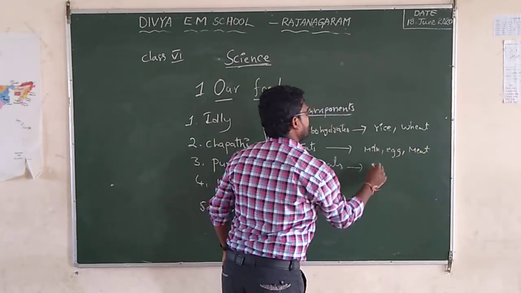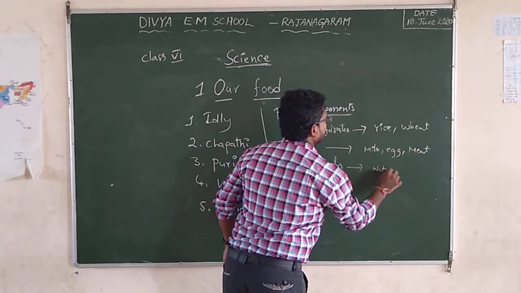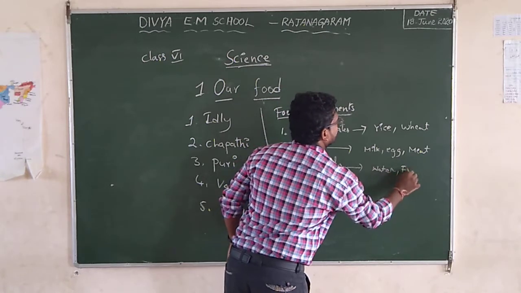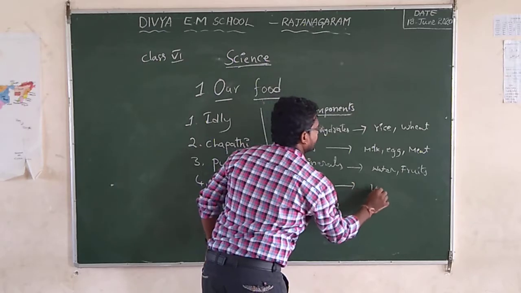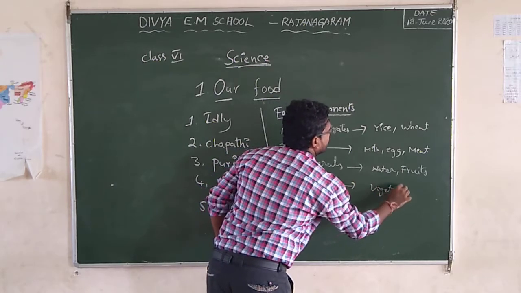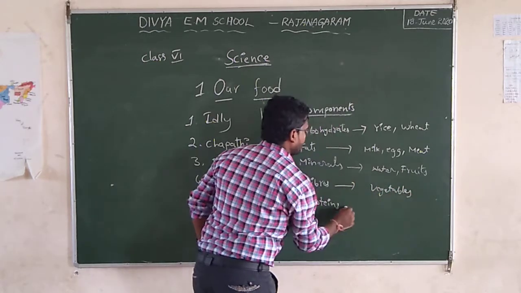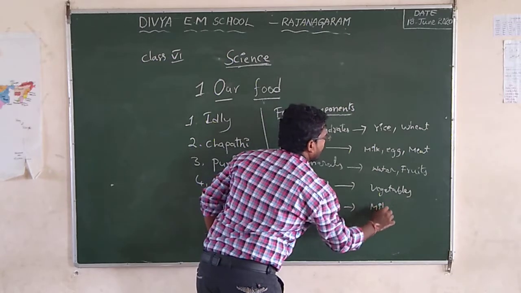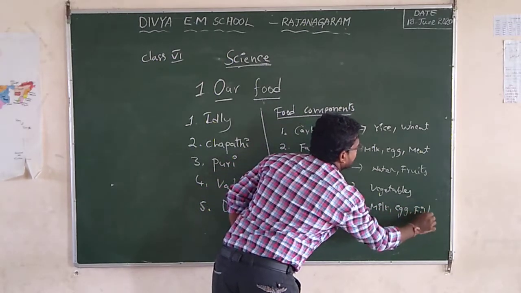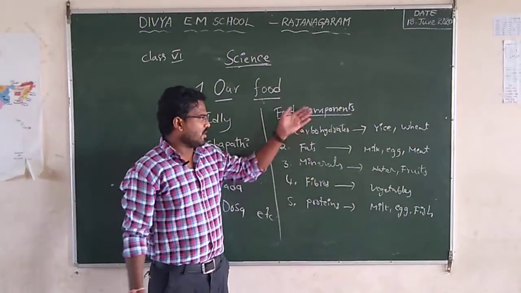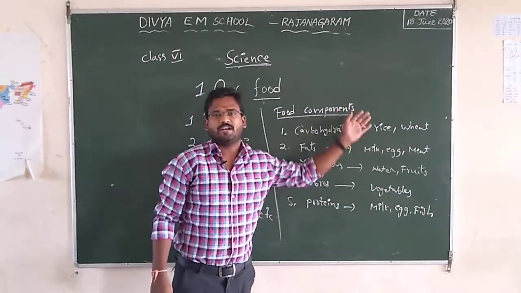Minerals from water and fruits. Fibers from vegetables. And proteins from milk, egg, fish. So these components come from these food items.